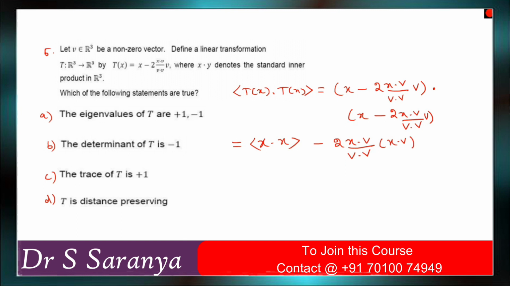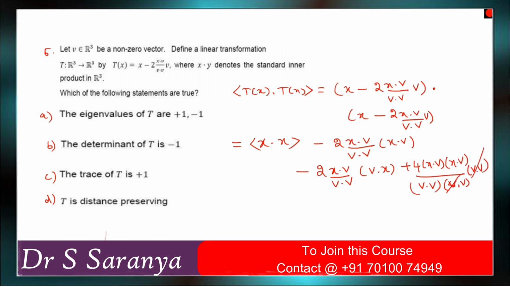Then again if you multiply, minus 2 into x dot v divided by v dot v into v dot x, plus 4 into x dot v times x dot v divided by v dot v into v dot v into v dot v.